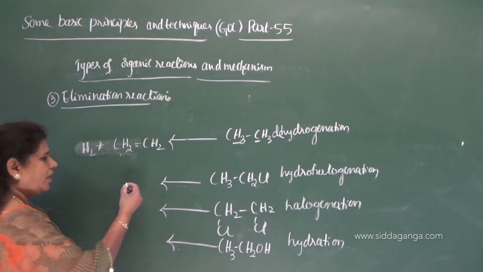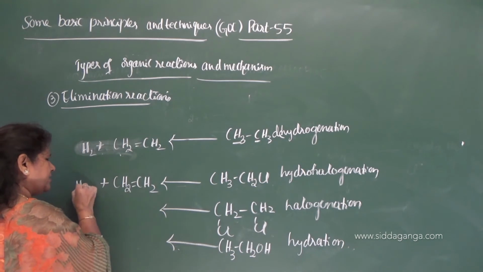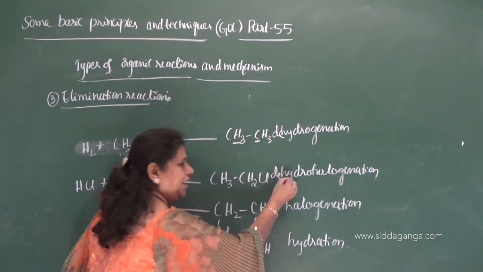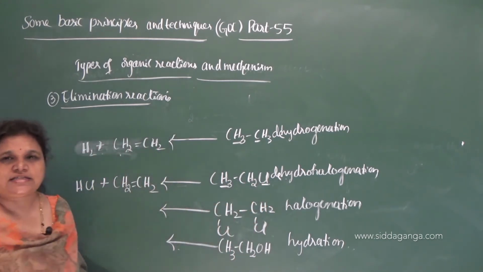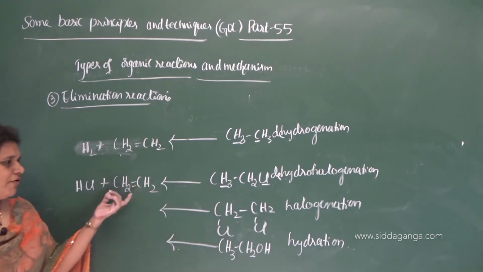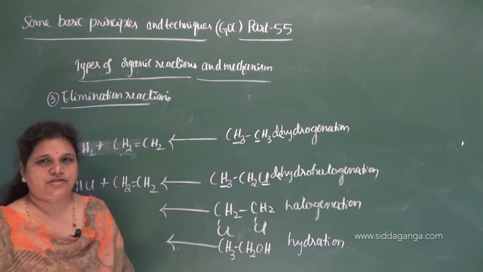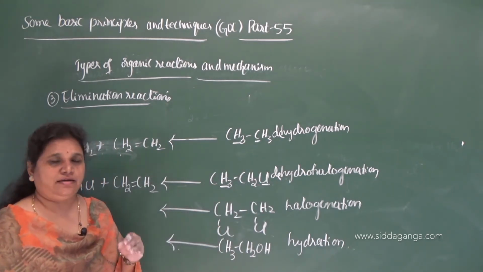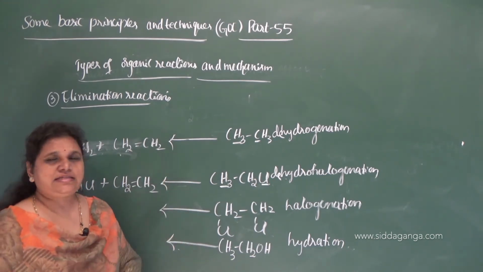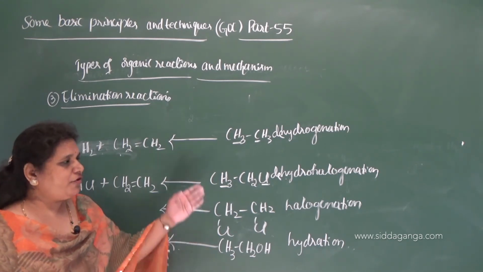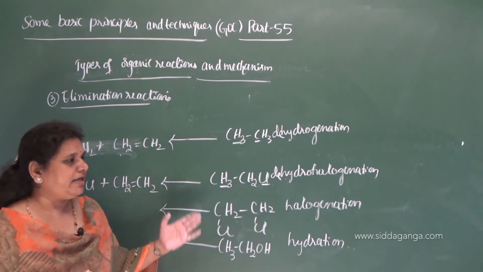If you remove a hydrogen halide, here HCl, the removal of hydrogen and chlorine from the adjacent carbon atoms results in the formation of again an alkene, then it is called dehydrohalogenation. If you put a prefix D before these reactions, then it is elimination. If you remove these prefixes, then it becomes addition reaction.